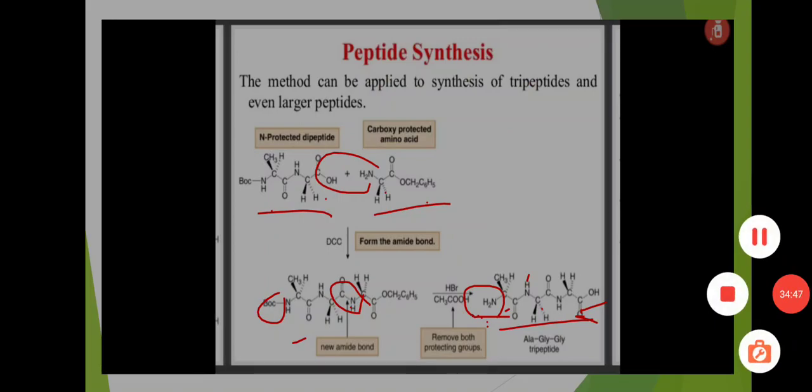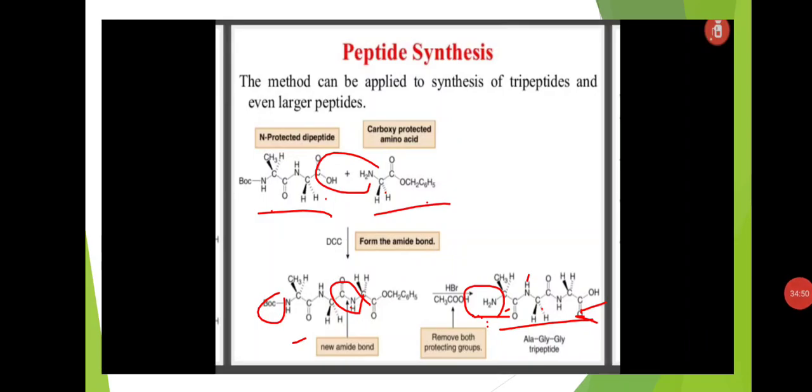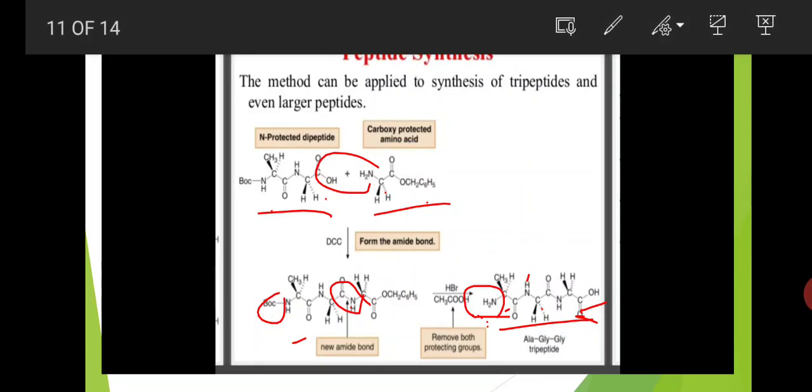And peptide synthesis: the method can be applied to the synthesis of tripeptides and even larger peptides. For example, we can prepare a tripeptide. One dipeptide reacts with one amino acid and forms a tripeptide. Here the N terminal and C terminal ends are there: an N protected dipeptide and a carboxy protected amino group. These two participate in the reaction and form one tripeptide. Here the tripeptide is an alanine glycine tripeptide.